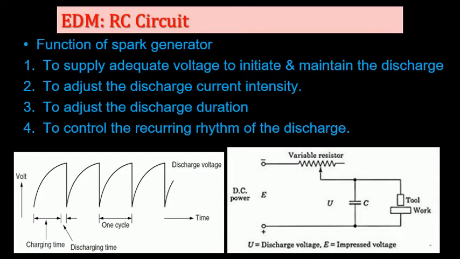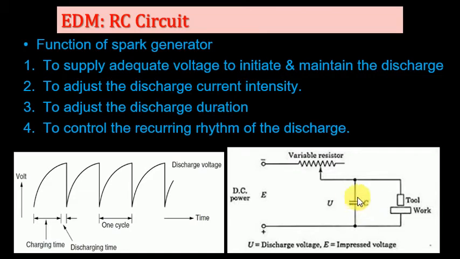Okay, now come to the EDM RC circuit. Function of the spark generator: the RC circuit is used to generate the spark. Last time we talked about the variable resistance and sparks for the tool and workpiece gap. When the supply is on, we adjust this variable resistance to charge these capacitors.